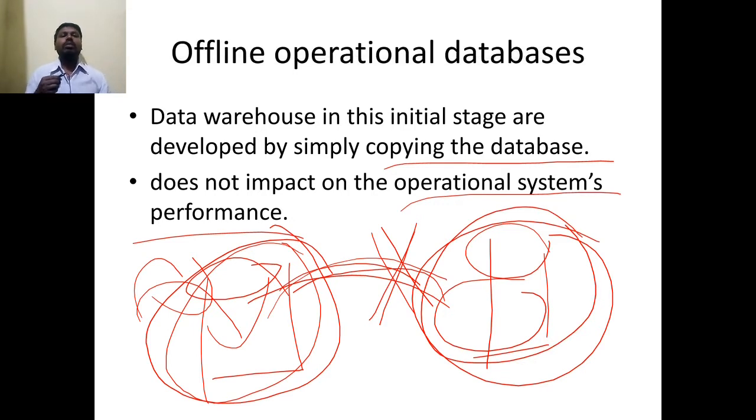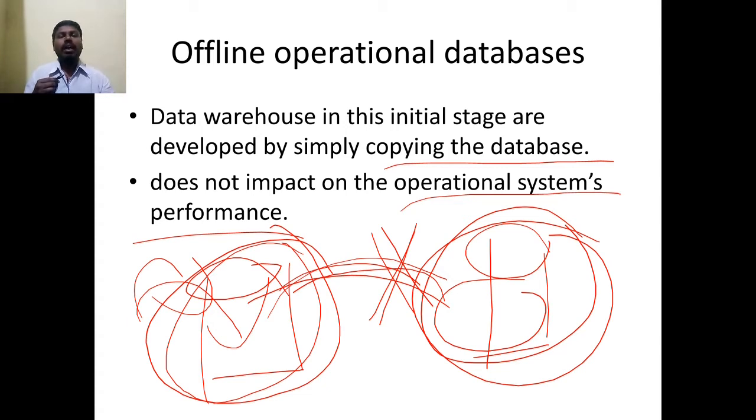So what is an offline operational database? It means a data warehouse in the initial stage is developed by simply copying the database. We take a copy of the original database and work offline. Assume that I create a video and post it on WhatsApp. After that, you download the video.